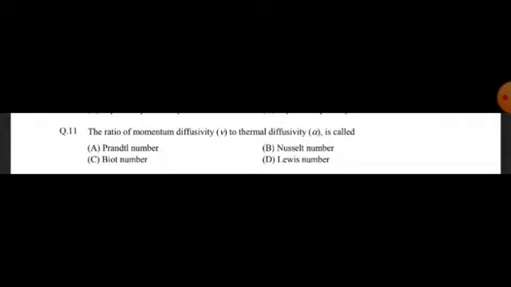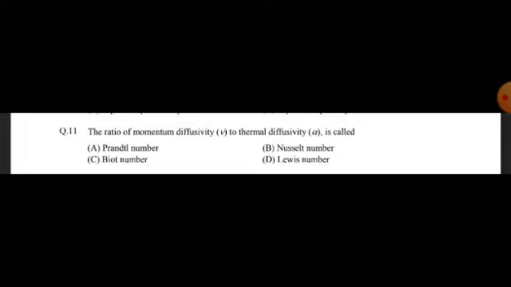The question given here is: the ratio of momentum diffusivity to thermal diffusivity. While reading itself, just visualize that momentum diffusivity to thermal diffusivity is called dash. Normally in fluid mechanics, there are many numbers which were discovered by scientists in order to make calculations easy in different concepts.